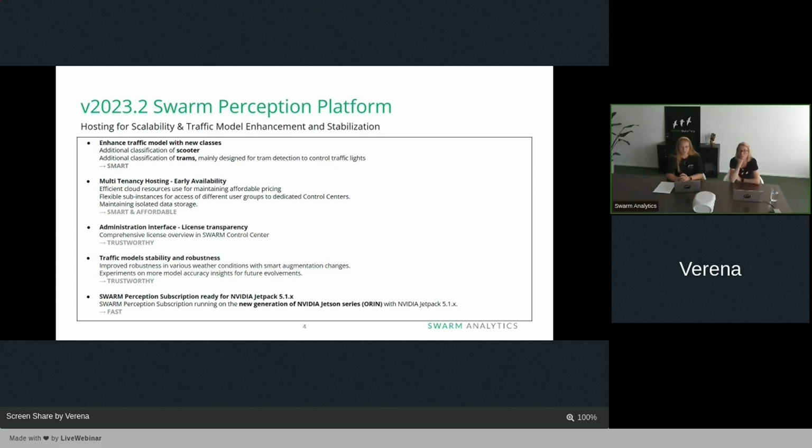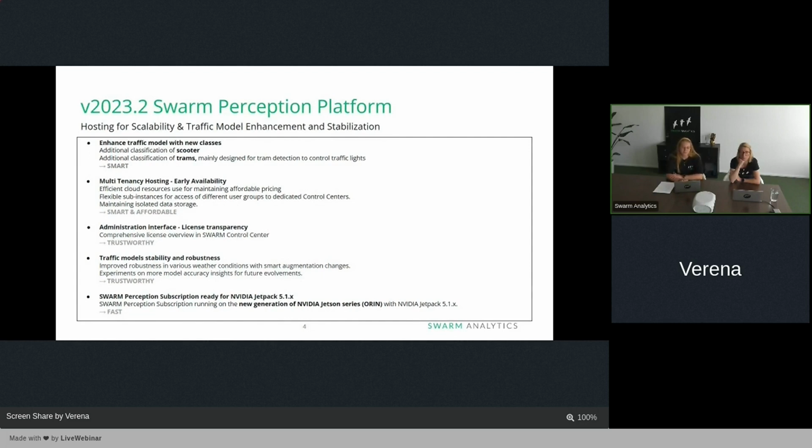So the fourth thing that we have is, again, something for our trustworthiness, what we want to build with you. We enhanced our traffic models and we focused on stability and robustness. So what did we improve?